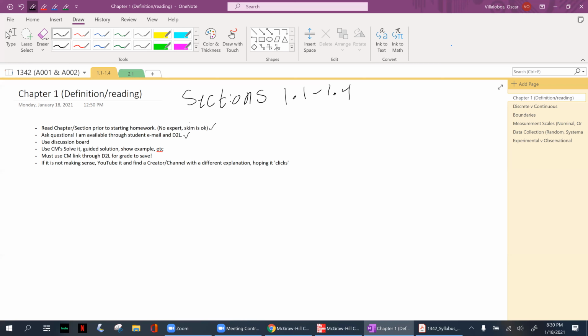What I want you to do when it comes to this class is, let's just say you approach a problem. What I expect from the discussion board is, hey, I tried to approach this problem. I did steps A, B, and C, but I'm not quite sure what to do with step D, or I don't remember the formula for part D. That's what I'm looking for.